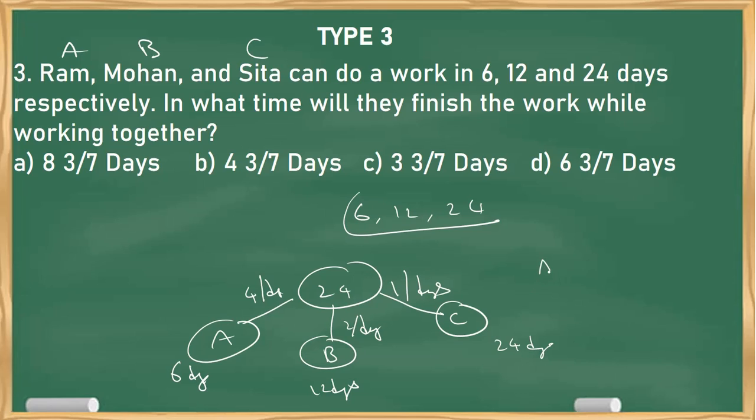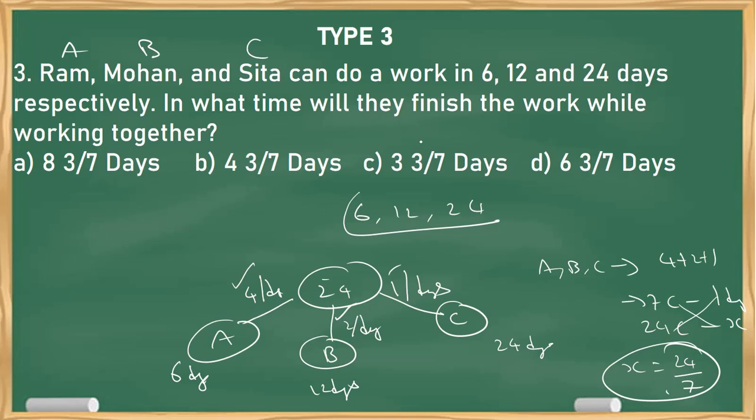So A, B, C together eat how many chocolates? 4 plus 2 plus 1, that is 7 chocolates in one day. How many available? 24 chocolates. How many days? X. Cross multiply. X is again 24 by 7. Again, if you convert into mixed fraction, you get 3 3 by 7. That's it. Clear?